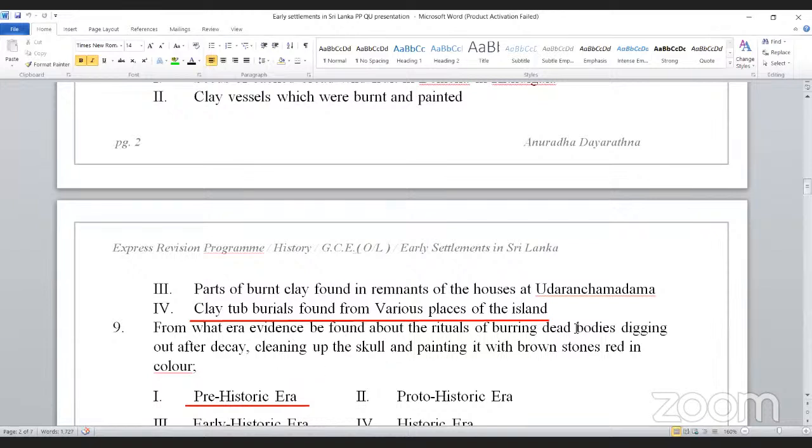So here, burying the dead bodies, digging out after decay, cleaning up the skull, protruded edges and rough surfaces of the skull rubbed against another stone, painting it with brown stones, that is prehistoric. Proto-historic what? Clay tubs, earth burials and cyst burials. So that's why I told you, don't mix it up. So many are mixing it up.